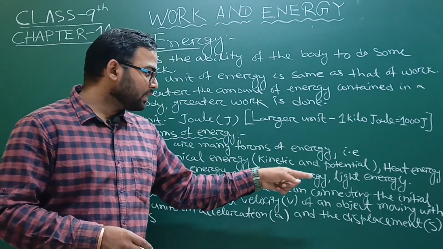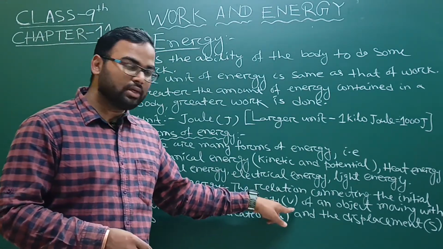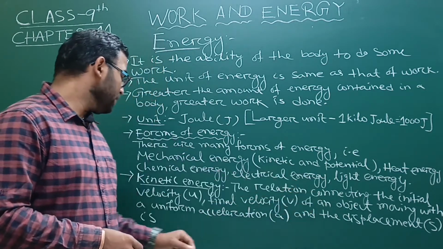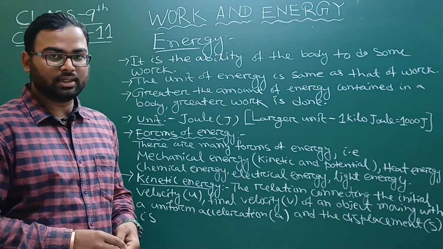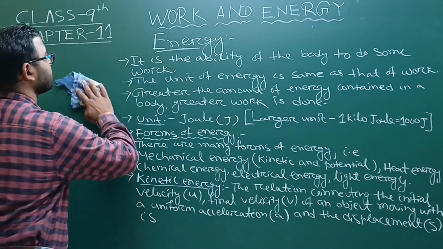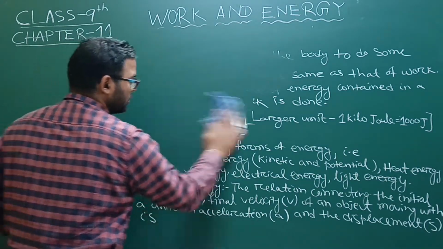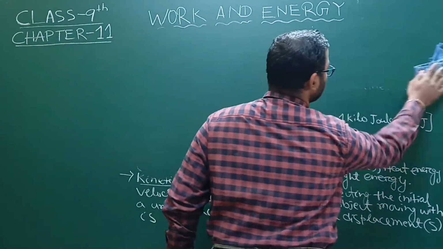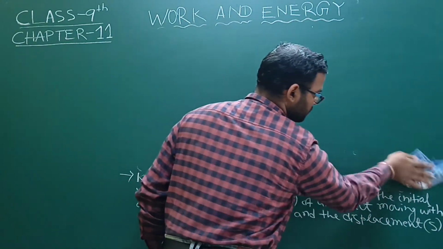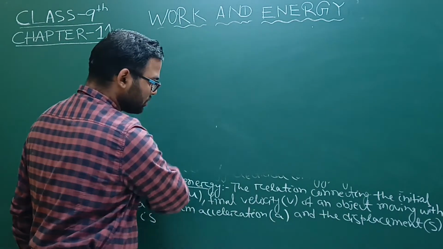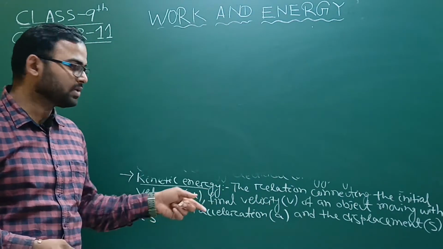The relation connecting the initial velocity u, final velocity v of an object moving with a uniform acceleration a and the displacement s comes from the equation of motion. We know there are three formulas of equation of motion. Which equation involves initial velocity, final velocity, acceleration and displacement?